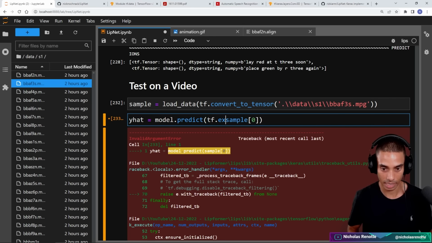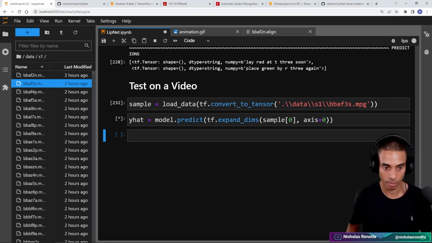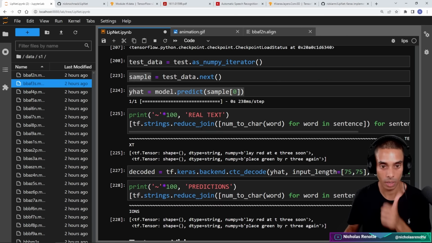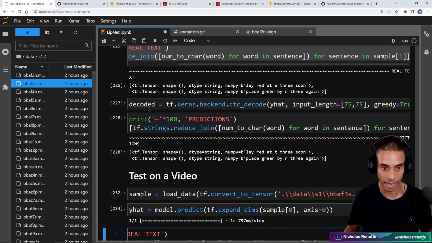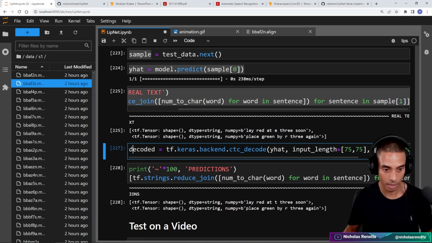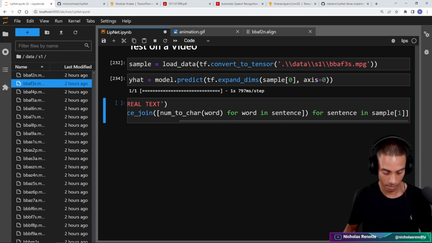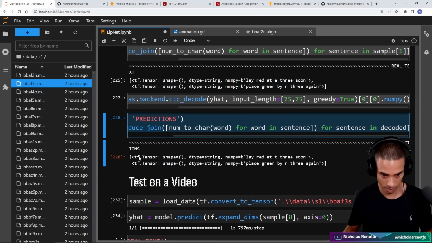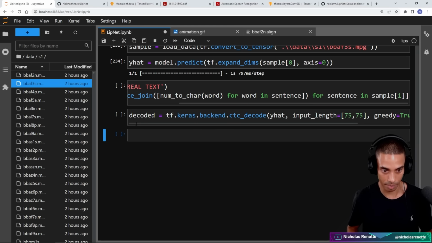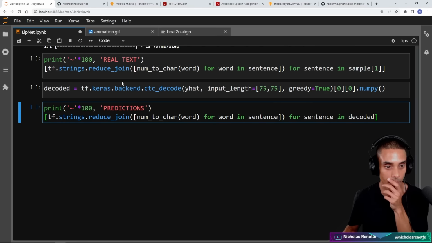So if we run tf.expand_dims, and then pass through axis equals 0, boom, that should make a prediction, cool. And then I'm going to copy this, paste that there, and copy this, paste that below again.